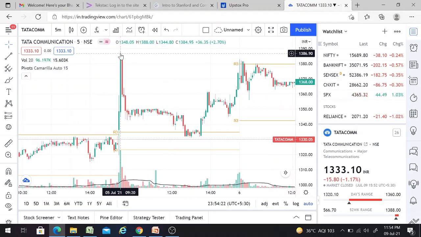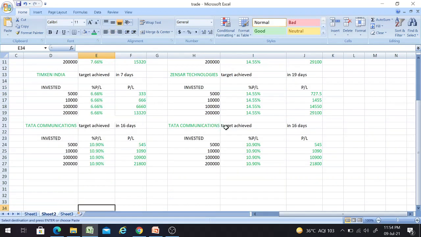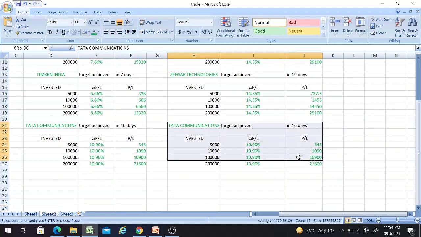Yes. So on 5th it went till 1387, friends. It crossed the third target which I have given, that is 1318.69. It went till 1387. Okay, this one is also verified. And the next one is, sorry, I have just repeated here.